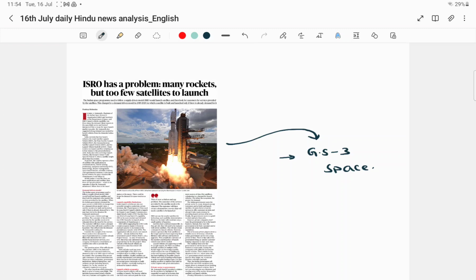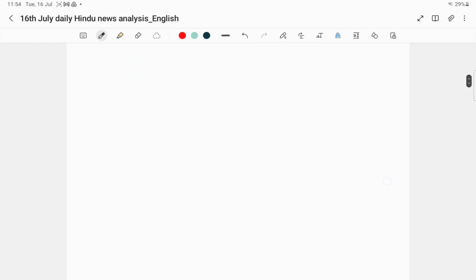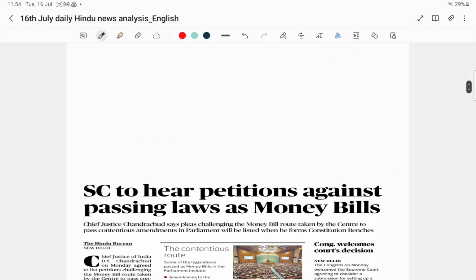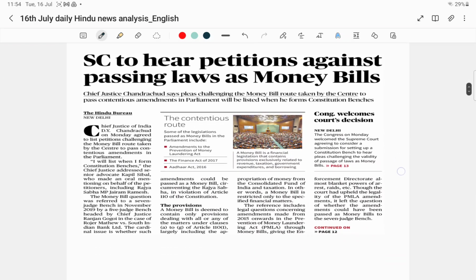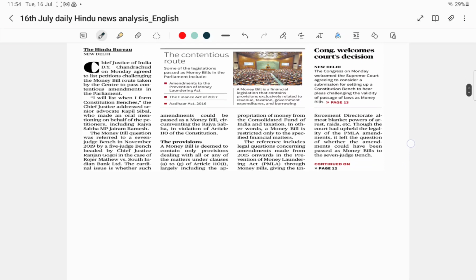So now, without wasting any time, let us start with the detailed explanation of the articles. Let us start with the first one. The first article talks about Supreme Court to hear the petitions against passing the laws as money bills. This was published in today's newspaper. Before directly jumping on to this particular article, let us see some important points.